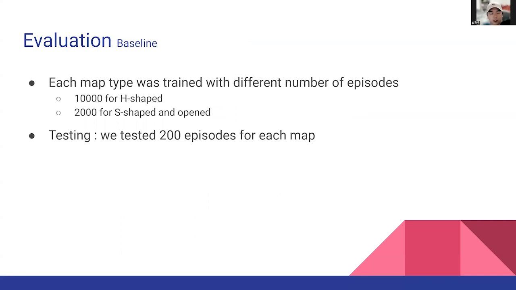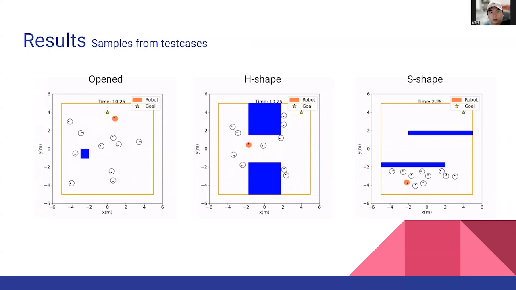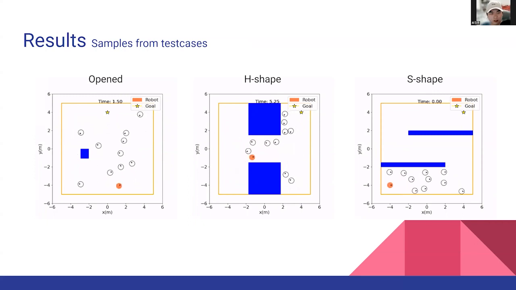We trained 10,000 episodes for H-shaped and 2,000 for each of the other 2 maps. And we tested 200 episodes for each map, 600 in total. And our results. These are samples from test cases. If you're interested, please see this.